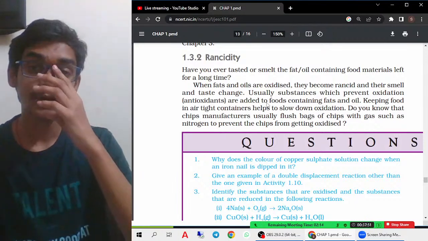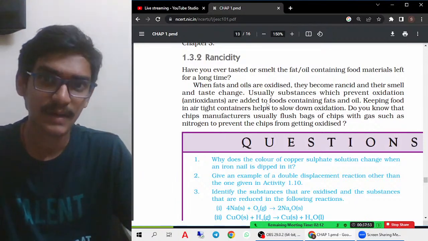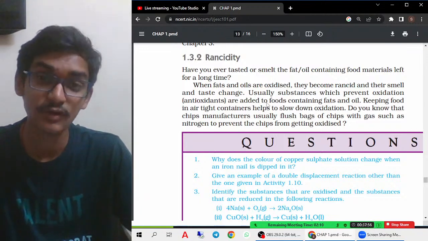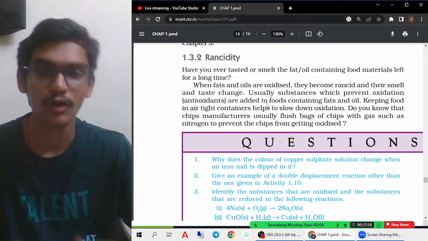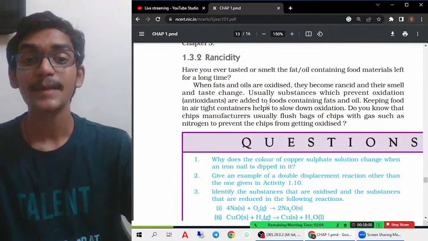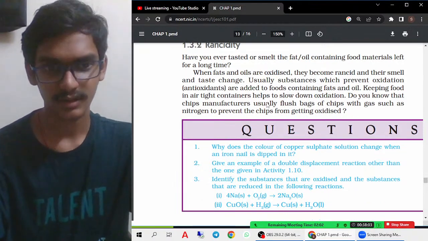Also, it is very important that food items, like for example Lay's packets, are filled with nitrogen gas, because nitrogen gas helps store the food items for a longer period of time and protects them from rancidity. So that is an important thing.